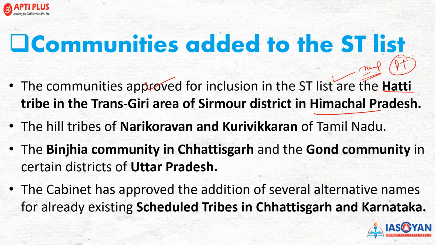Now the other tribes, that is Nari Kuravan and Kurivikaran, are from Tamil Nadu. These two tribes belong to Tamil Nadu, that have been added into the ST list. Now Binjhia community from Chhattisgarh and Gond community in Uttar Pradesh has also been added in the ST list recently by the Union government. Now the cabinet has approved the additional several alternative names for already existing scheduled tribes in Chhattisgarh and Karnataka. कुछ ऐसे tribes थे, उनके names को rename किया गया है, and these states include Chhattisgarh and Karnataka. So these are some of the basic facts of this news which is relevant for your examination purposes.